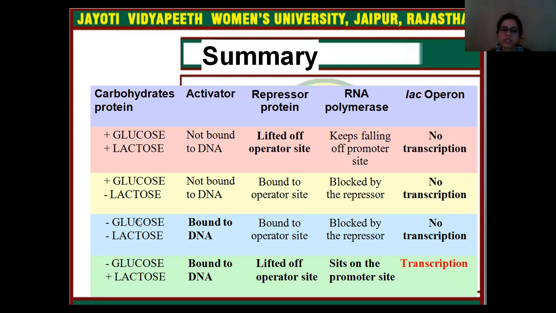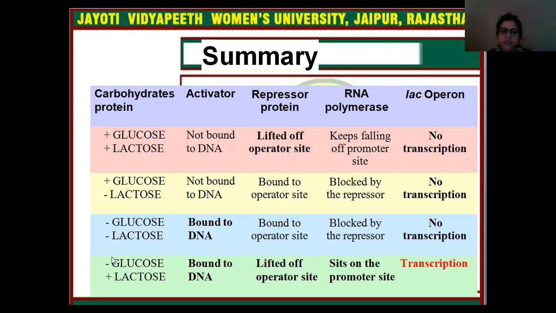In the third situation, when both lactose and glucose are absent, the activator is bound to the DNA, and the repressor protein binds to the operator site and makes it inactive. Then when the operator site becomes inactive, RNA polymerase will not be able to bind and start the transcription process, so transcription will not occur.